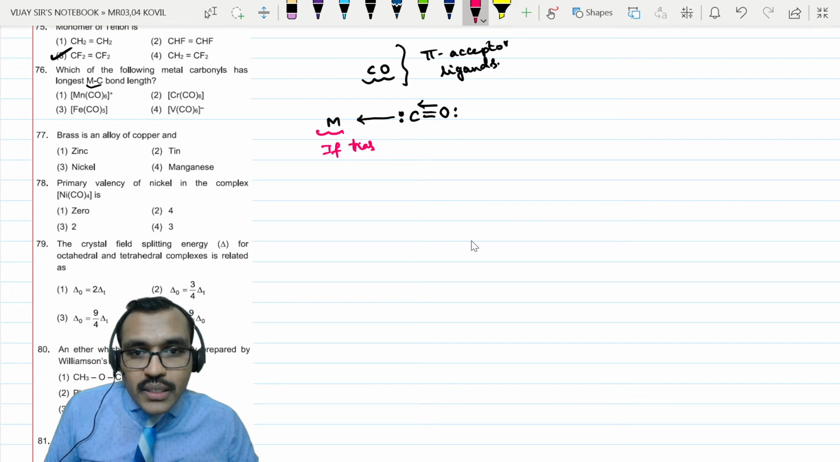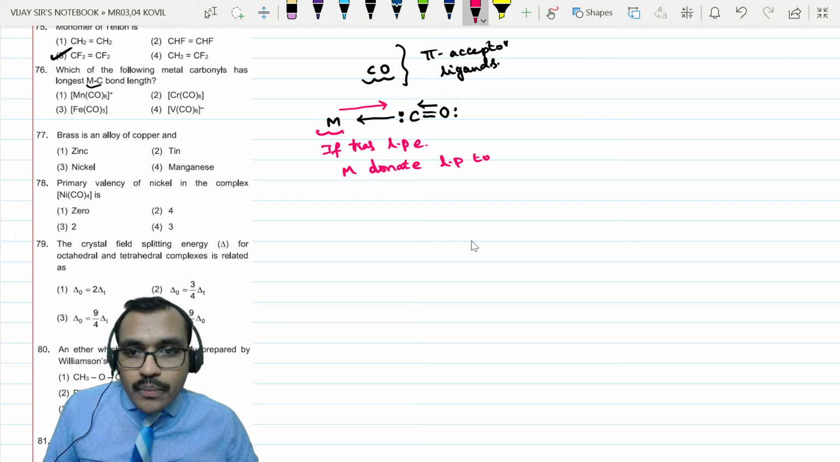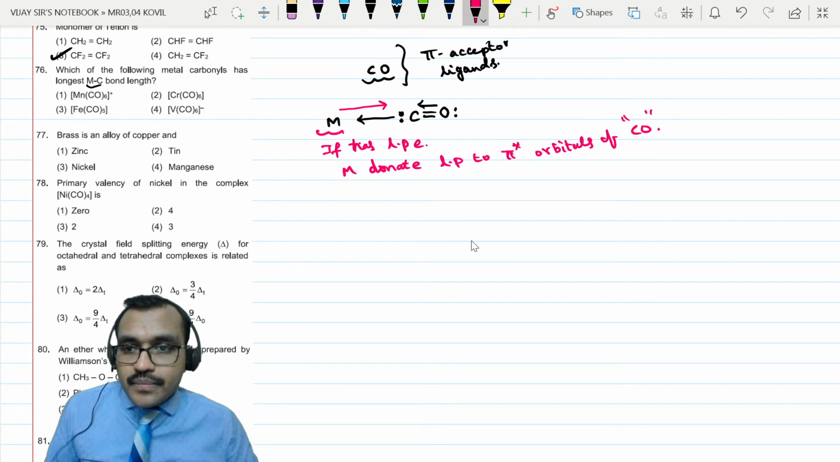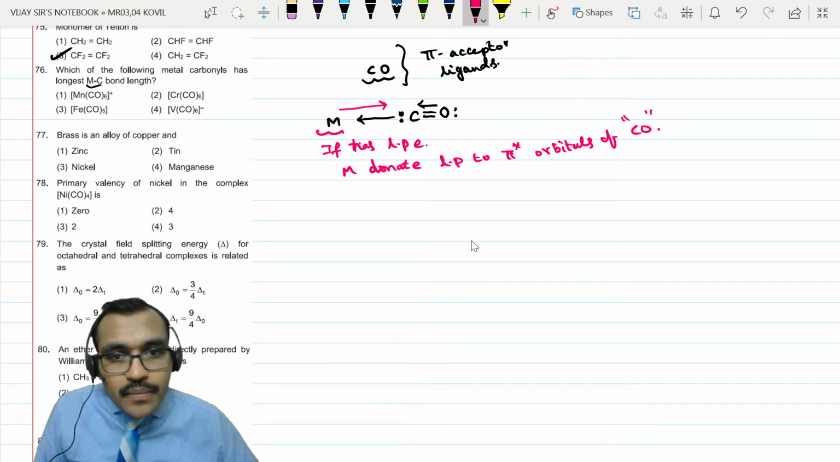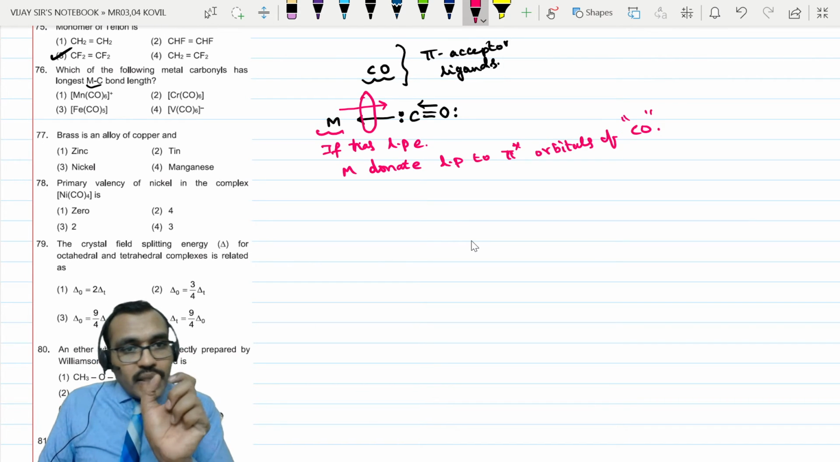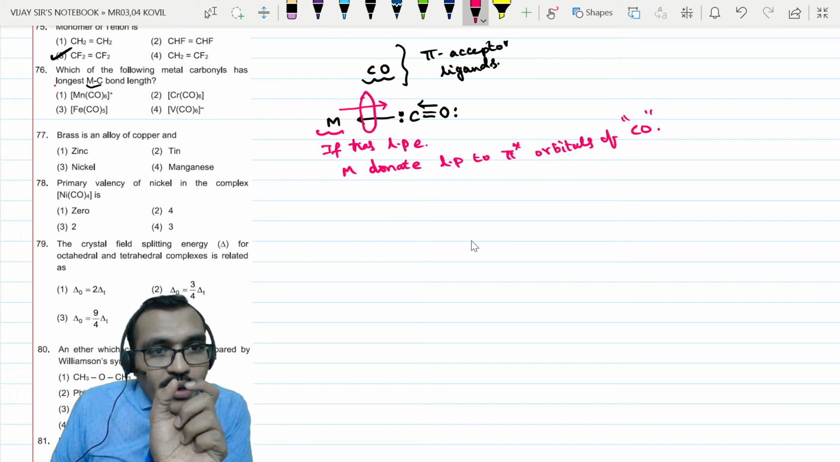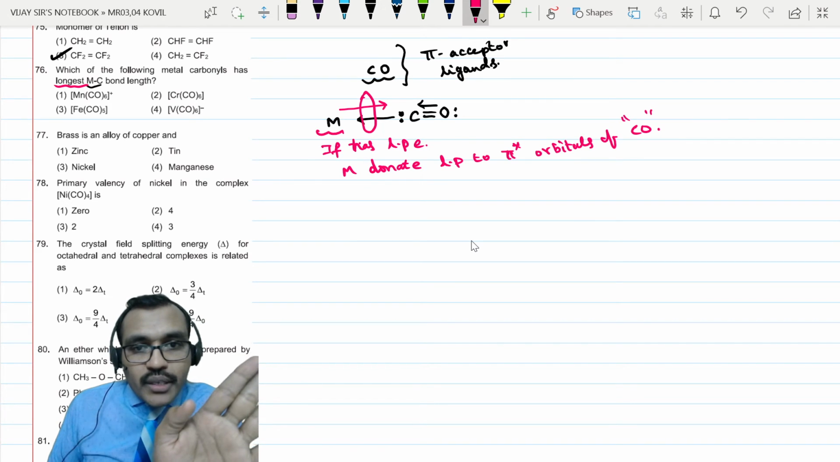lone pair electrons, then the metal can donate lone pair electrons back to the pi star orbitals of carbon monoxide. Then you will get a double bond character. If you get a double bond character, the bond length decreases. But they are asking about the longest bond length. That means a double bond character should not exist.